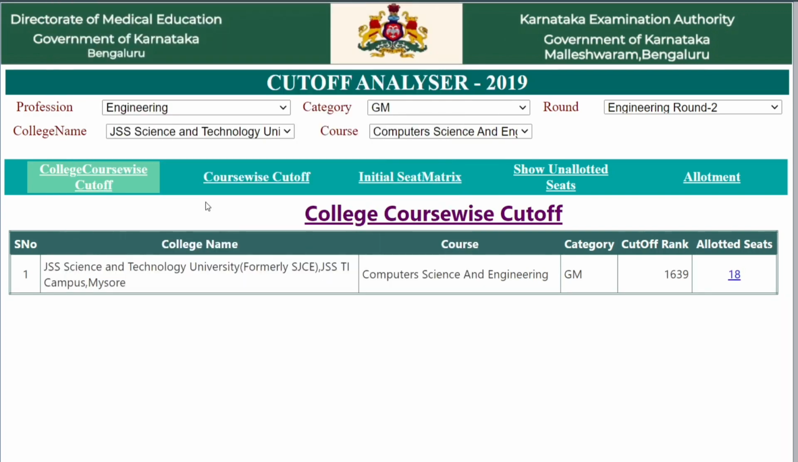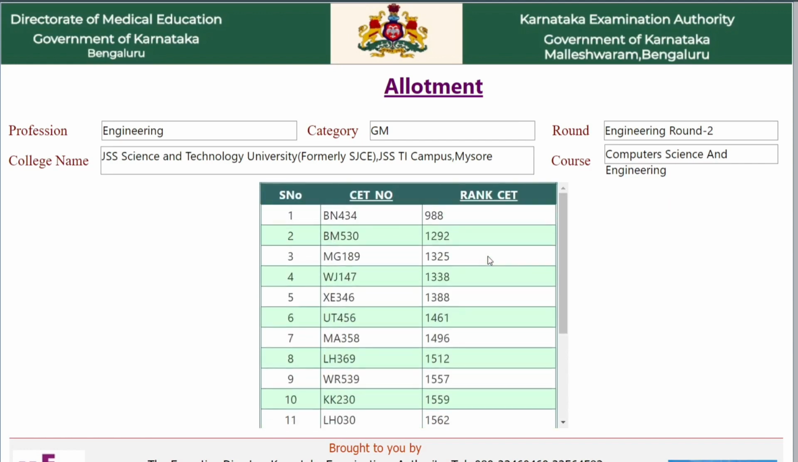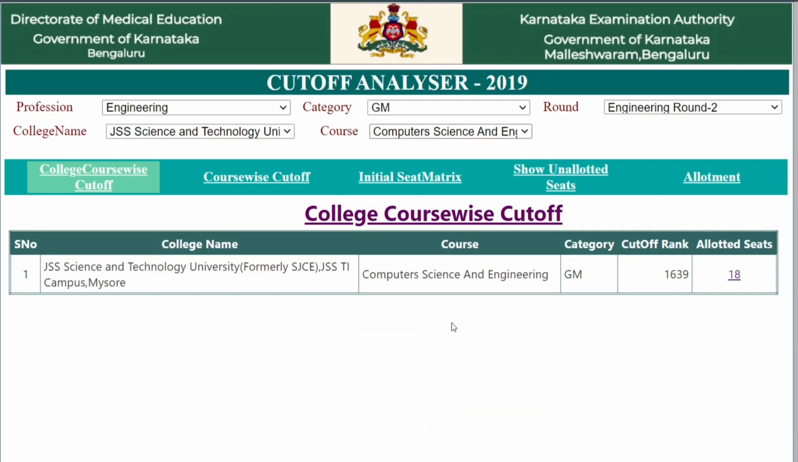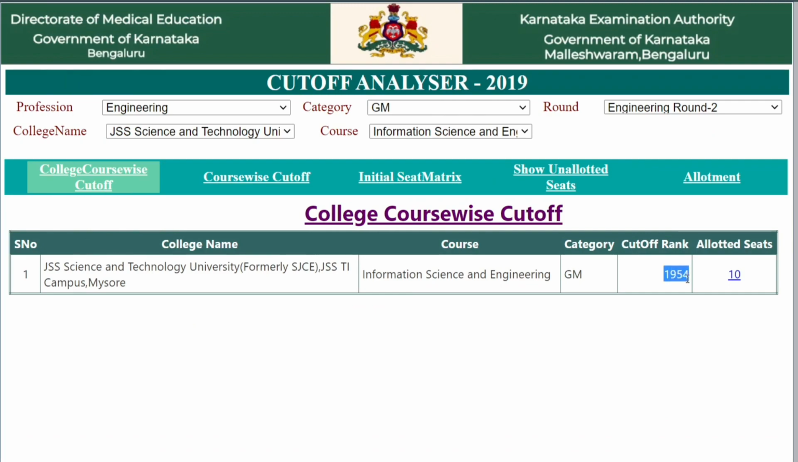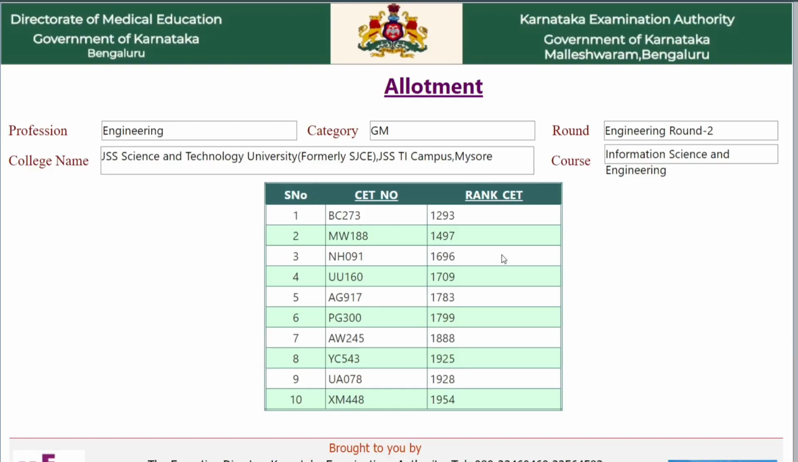So if you are going for college specific, I mean, if you are selecting JSS Science and Technology University Mysore, you'll find general merit rank for engineering round 2 computer science and engineering. It's 1,639. You can also change the course now here, and also you can see the allotted seats here. As I said, around 18 members have got computer science and engineering from general merit. Yeah, if I go back and select course information science and engineering, you'll find the cutoff rank is increased by 300 again, and the allotted seats are 10.